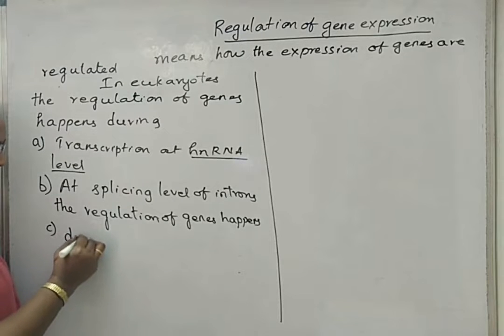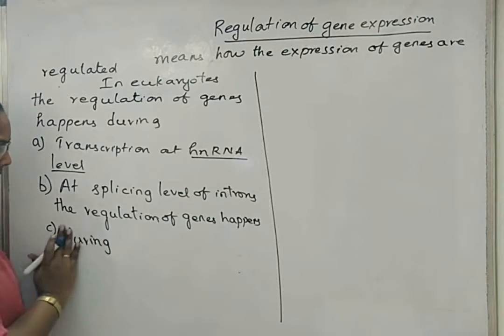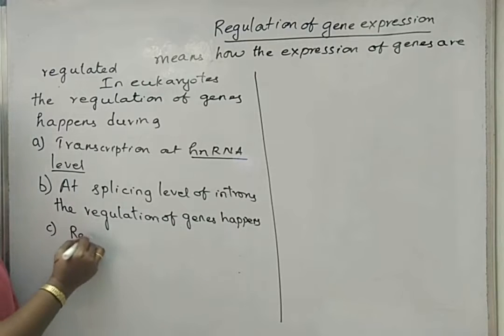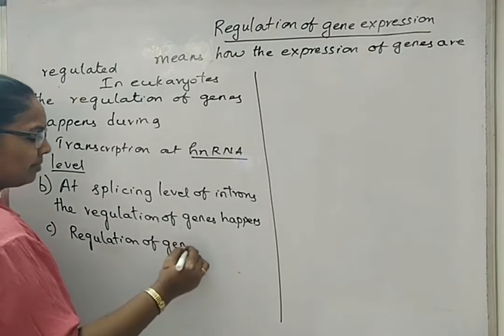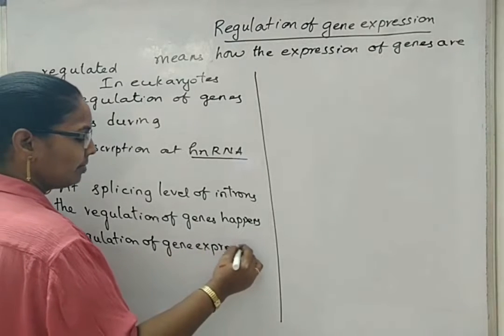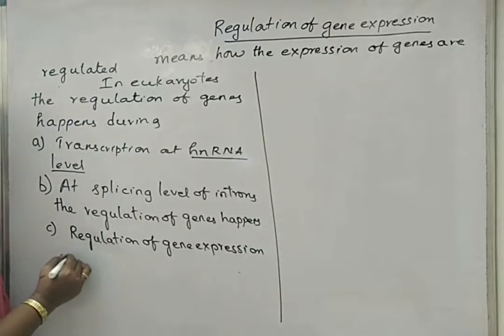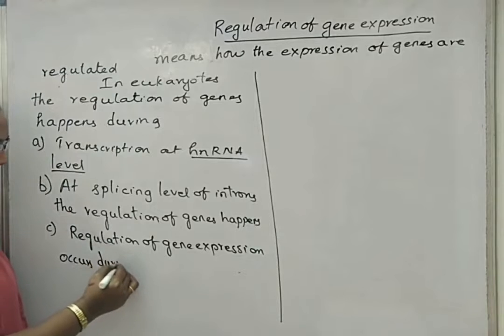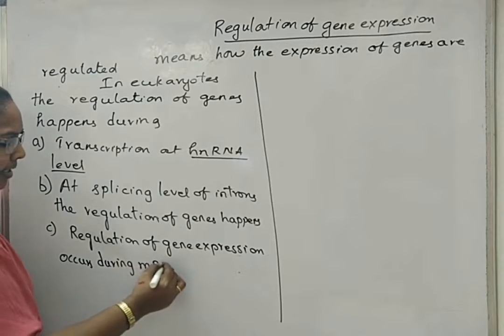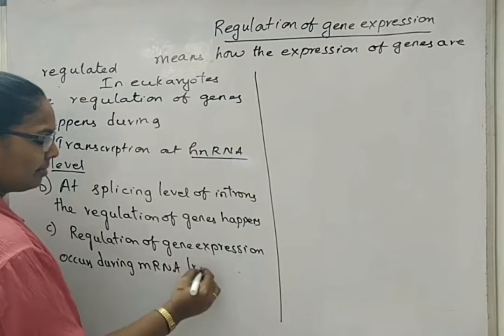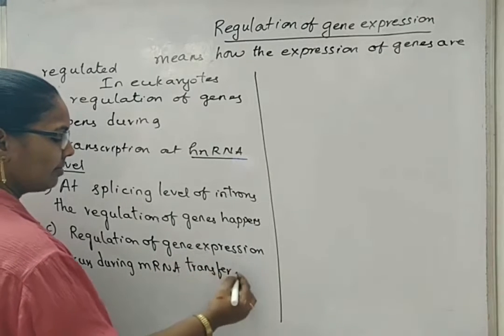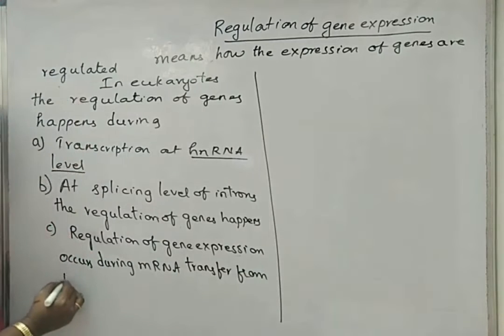So regulation of gene expression occurs during mRNA transfer from nucleus to cytoplasm.